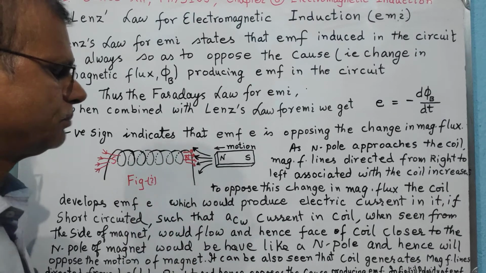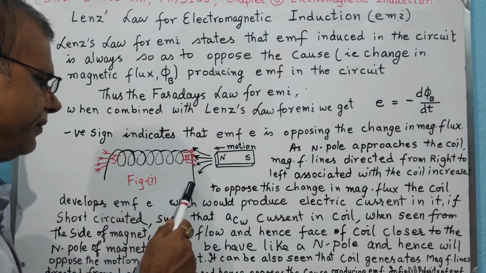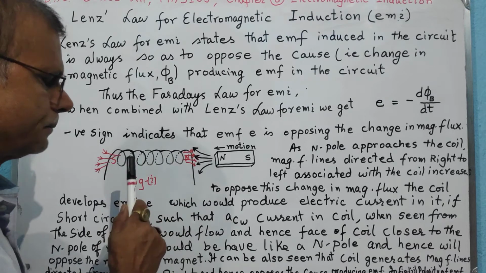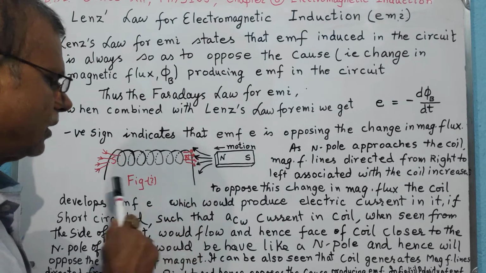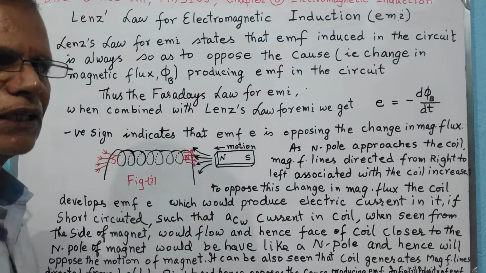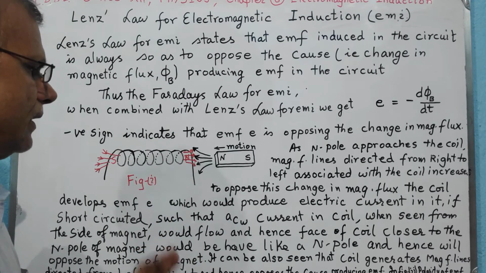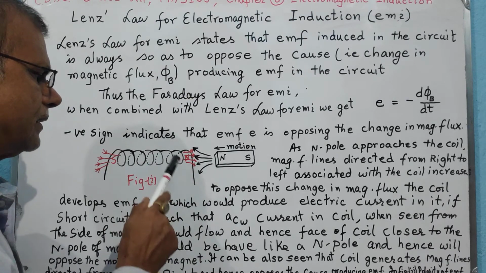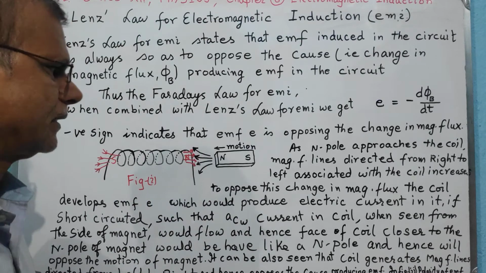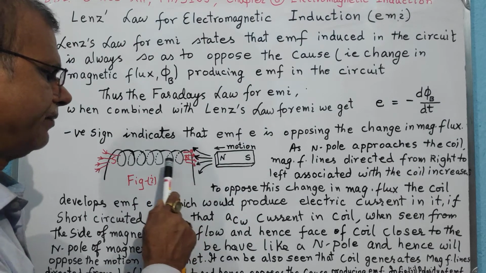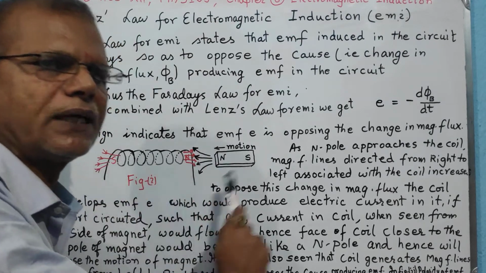Now how could this be possible? If the EMF is developed in the coil and it is short circuited, meaning current is allowed to flow through the coil, then the direction of current should be such that it produces magnetic field lines directed from left to right.